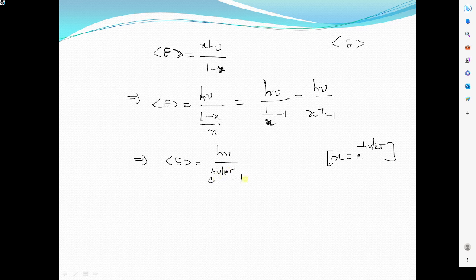So the average energy is E equal to h nu divided by (e power h nu by kT minus 1). This is the average energy of each oscillator, represented by equation 3.